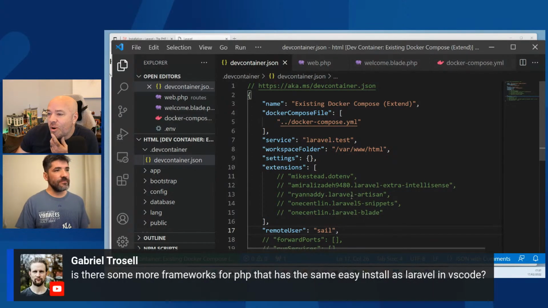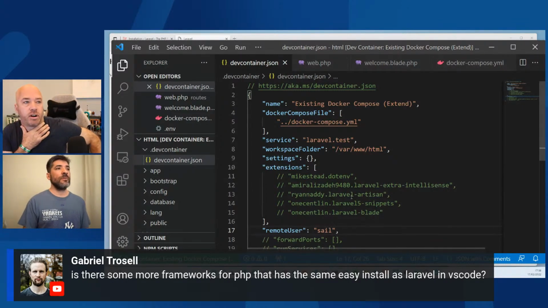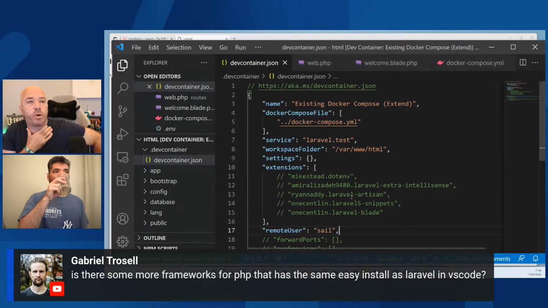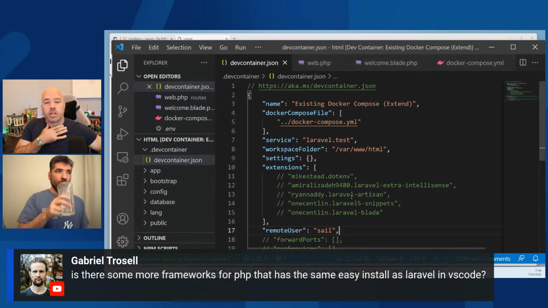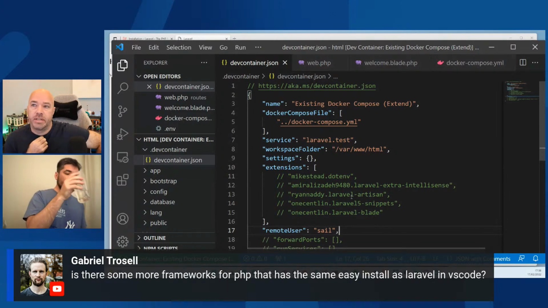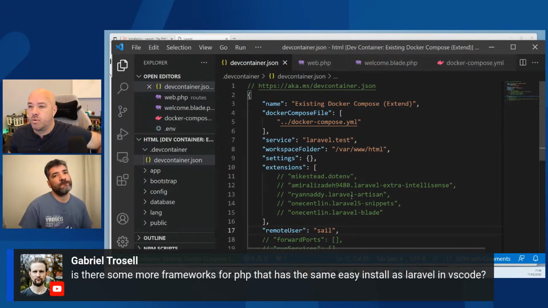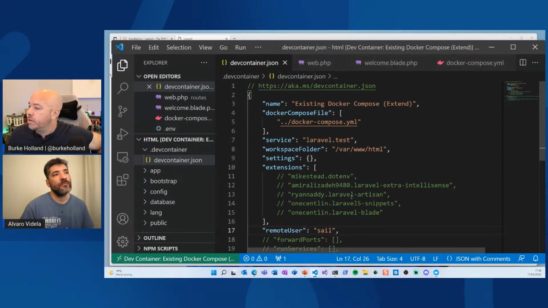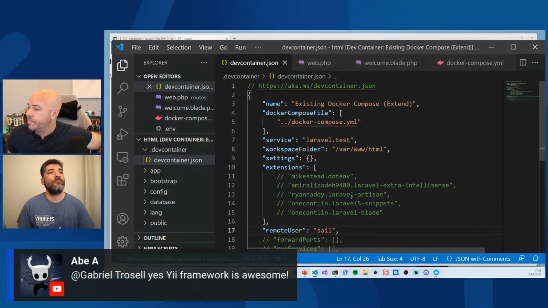What else? Is there some more? Are there more frameworks for PHP that are as easy as Laravel in VS Code? This is a good question, and I'll let you answer this, Alvaro. But just as a point of context here, Laravel is a bit ahead of the game in general because they had this Sail tool. So they were already doing containerized dev environments, which means you're already living in the future at that point. Yeah. I don't know what the other frameworks are doing. So I basically shopped around a bit. And here somebody says that the Yii framework also does it.